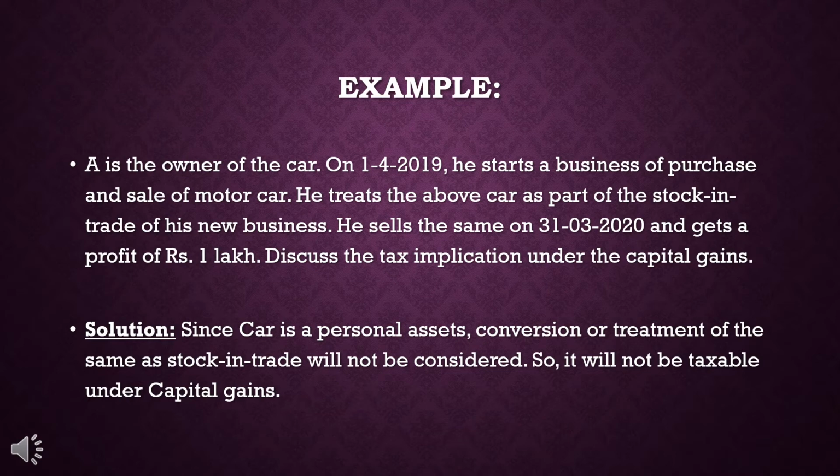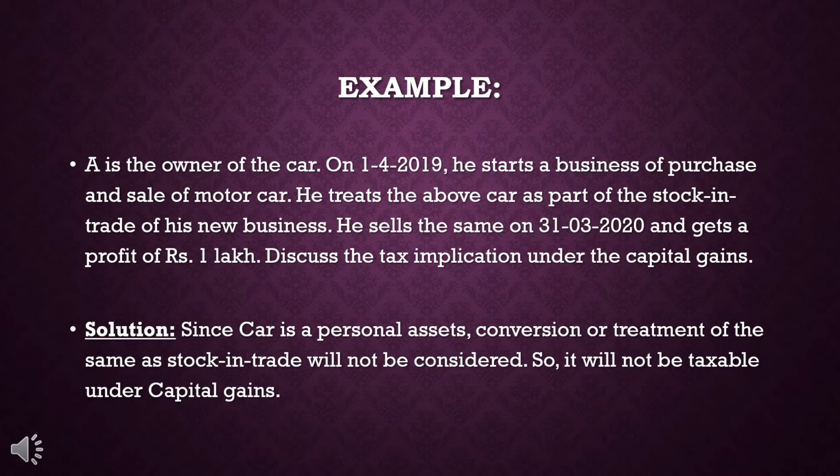He treats the above car as part of the stock in trade of his new business. He sells the same on 31st March 2020 and gets a profit of rupees 1 lakh. Discuss the tax implication under the capital gains.